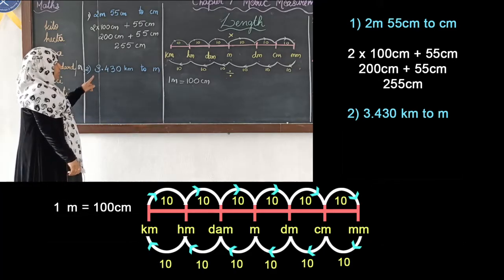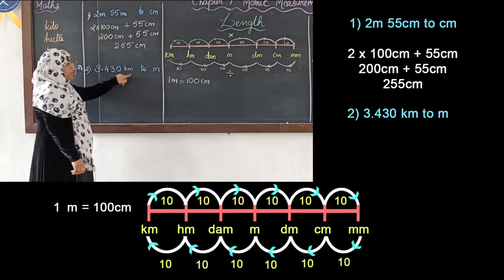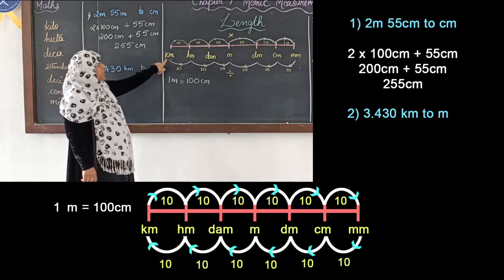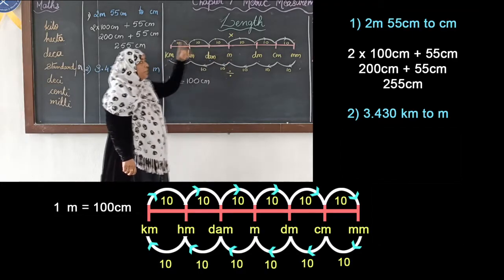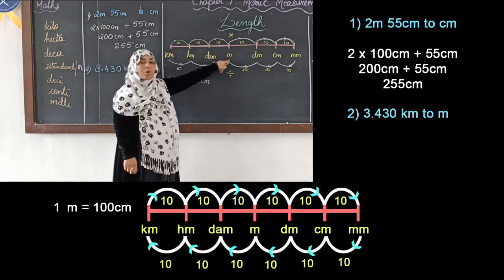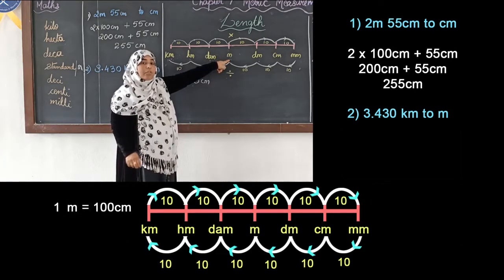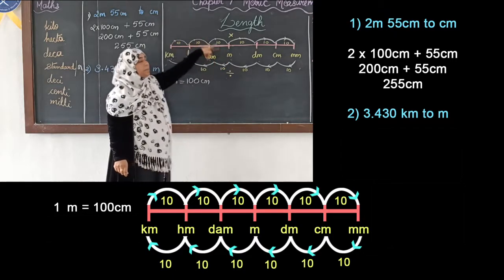Now we will see one more example. We have 3.430 kilometers to meters. Kilometers to meters, we can see that kilometer is a bigger unit and meter is a smaller unit. So we have to convert from big to small. What will we do? We have to multiply. With what do we have to multiply? For that we have to see how many jumps there are.